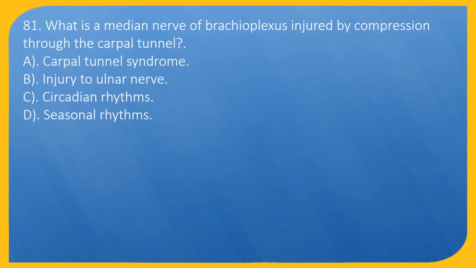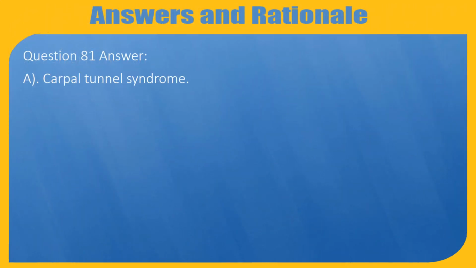Question 81. What is a median nerve of the brachial plexus injured by compression through the carpal tunnel? A. Carpal tunnel syndrome. B. Injury to ulnar nerve. C. Circadian rhythms. D. Seasonal rhythms. Question 81. Answer: A. Carpal tunnel syndrome.